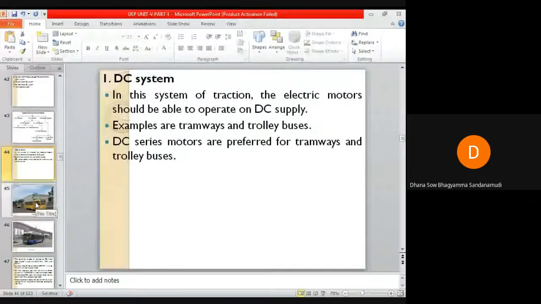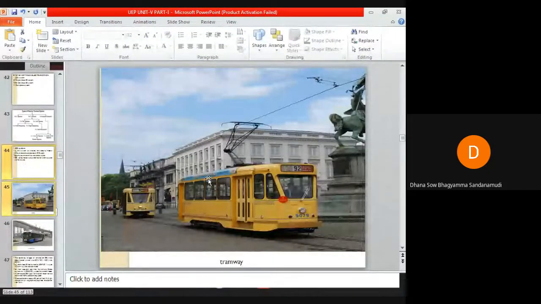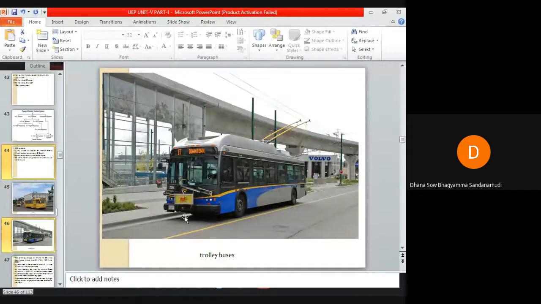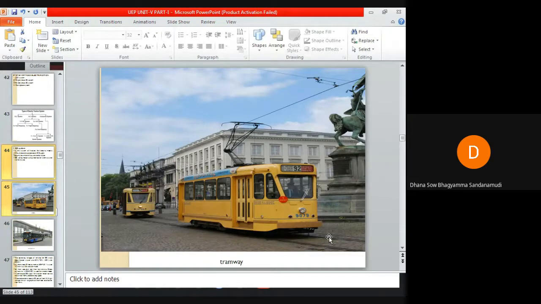We have already discussed tramways and trolley buses. For trolley buses there is no need of any track, but for tramways, track is required.